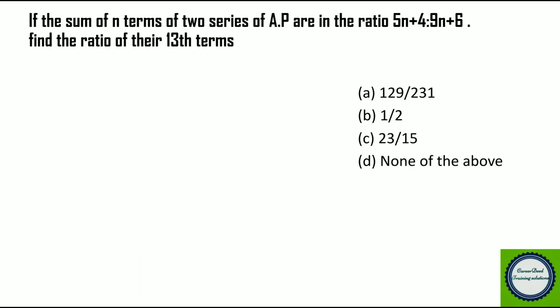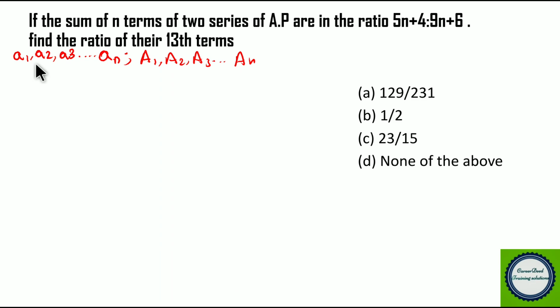If the sum of n terms of two series of arithmetic progression are in the ratio 5n plus 4 is to 9n plus 6, find the ratio of their 13th term. Okay, assume we have two series. The first arithmetic progression is a1, a2, a3, a4 up to an, and we have the second arithmetic progression capital A1, A2, A3 up to An, so small a and capital A.